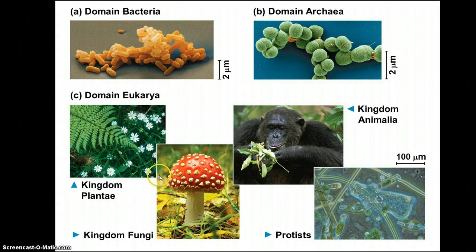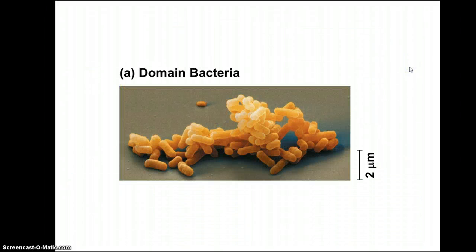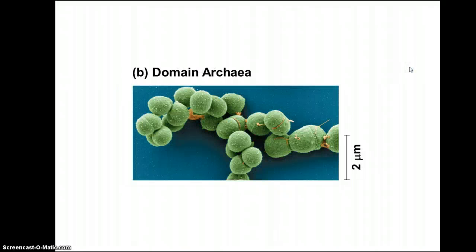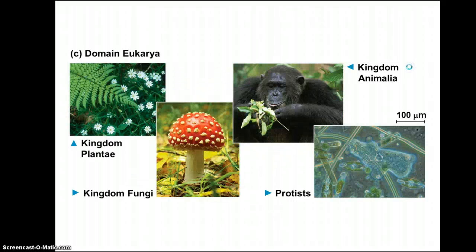All of the rest are multicellular, meaning they're made of more than one cell. If you remember way back when, and you may not, domain bacteria and domain archaea used to be known as kingdom Monera, but that no longer exists. Here's bacteria, archaea, and domain eukarya, which is broken down into 4 kingdoms: Plantae, Fungi, Animalia, and Protista.